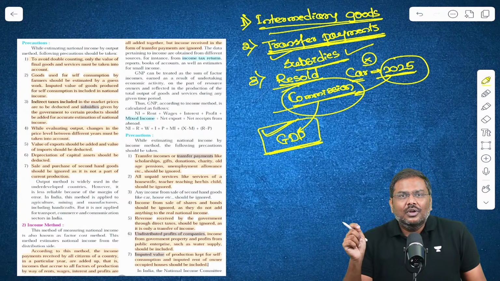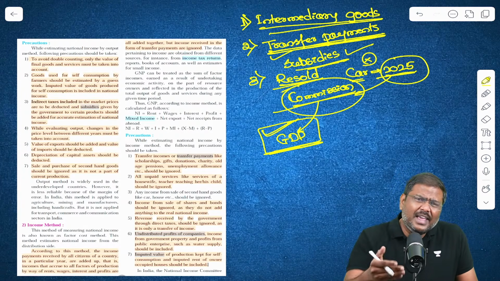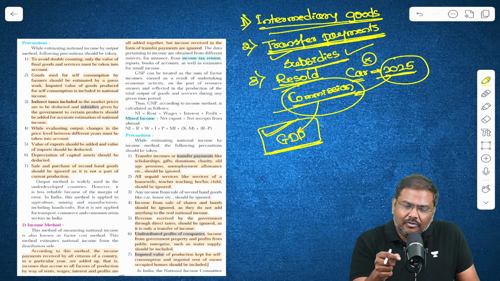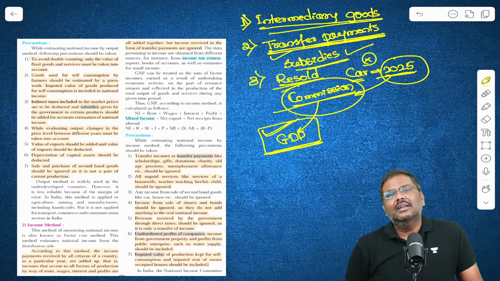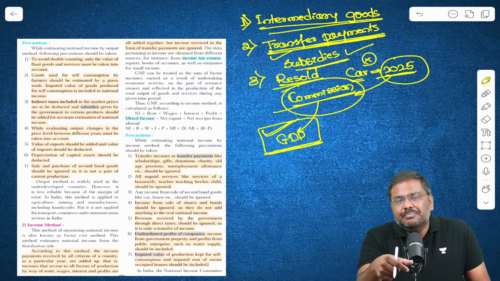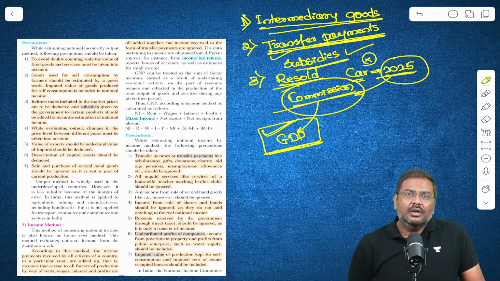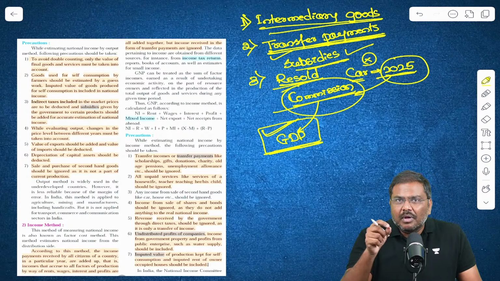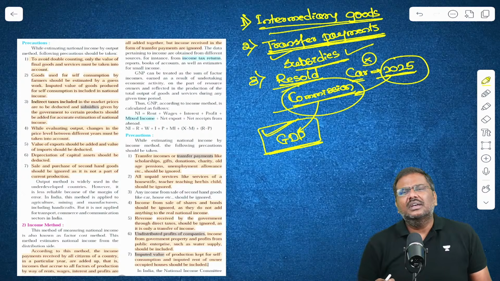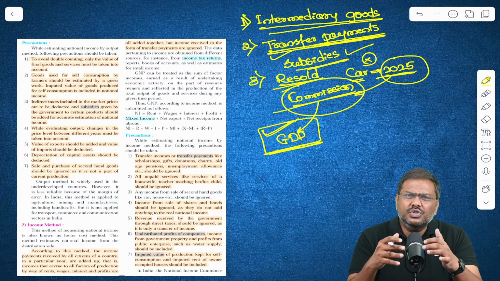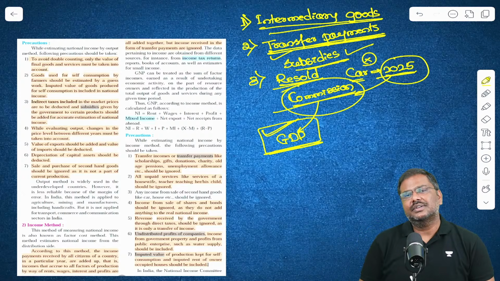Some of the states will contribute very high, some states will be lagging behind. That information will not be provided under the GDP calculation. And one more very important problem with the calculation of GDP is the presence of a huge amount of black money in the system.